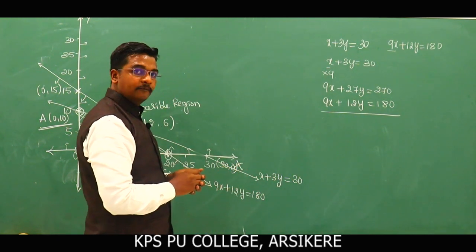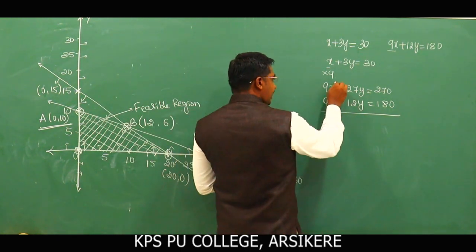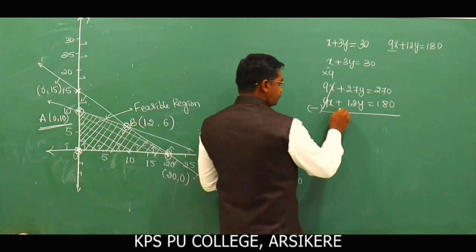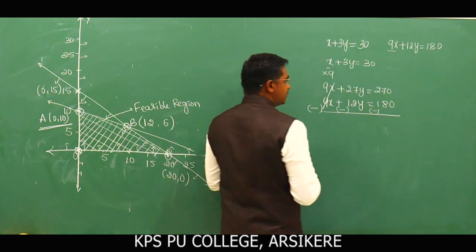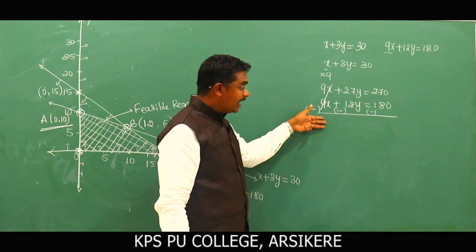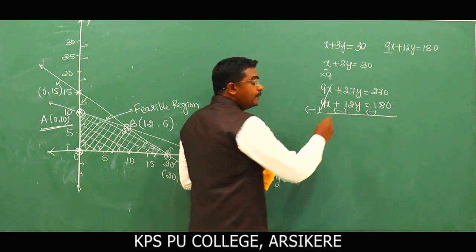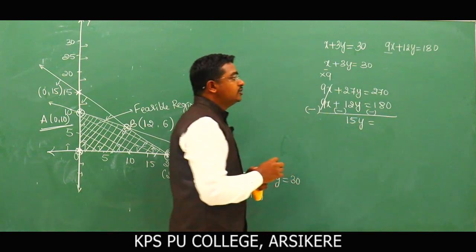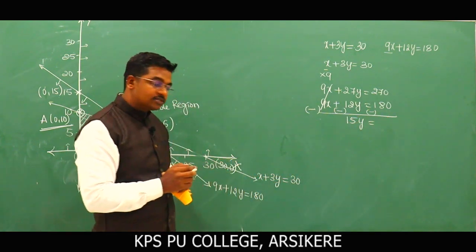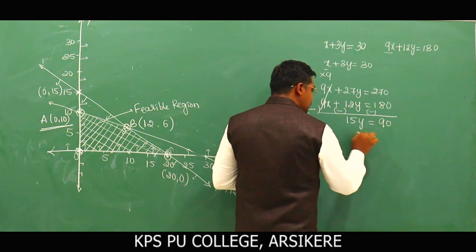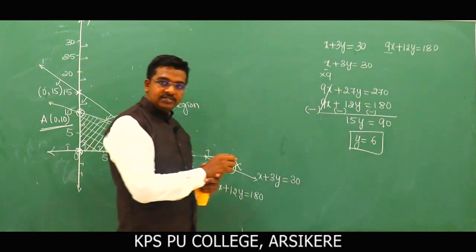Then 9x and 9x get cancelled, on changing the sign. Here 27y minus 12y becomes 15y, and 270 minus 180 is 90. So what is the y value then? y is equal to 6.